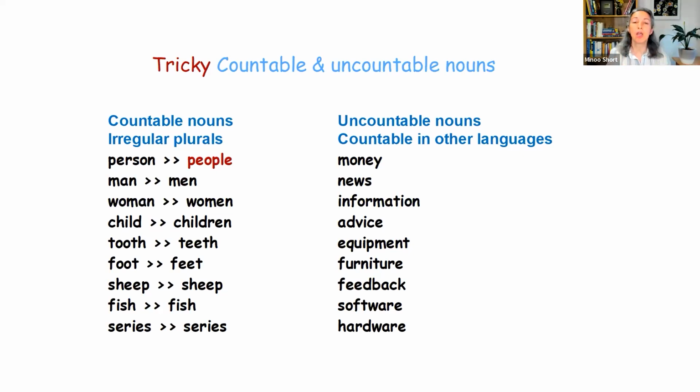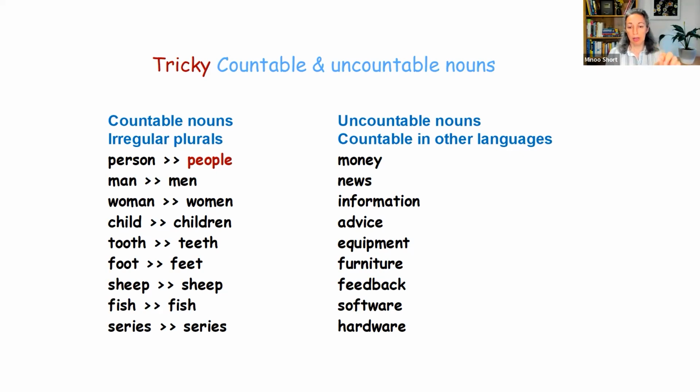The everyday plural of person is people. And the same with plural words like men, women, children, teeth, feet, sheep, fish, and series. Again, this list is not comprehensive, but these are the ones that I hear most mistakes with. That's why they are in my list here.